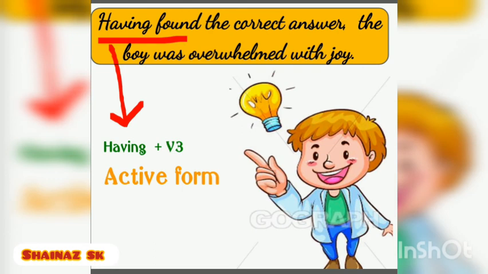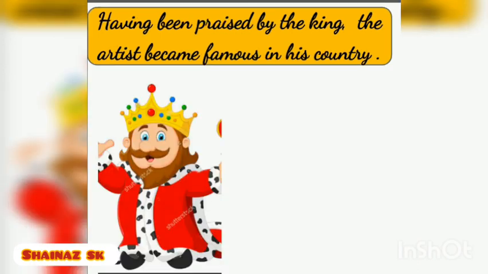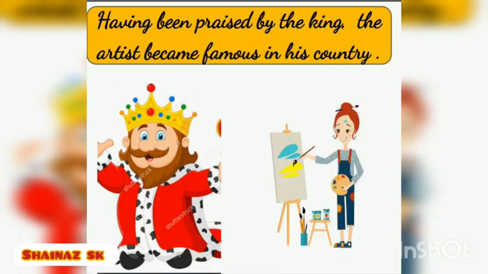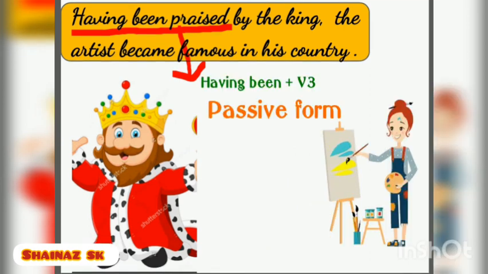So in this way we use perfect participle in the active form. Let us take one more example. Having been praised by the king, the artist became famous in his country. Here also see, having been praised by the king, it is showing the completed action before the starting of the second action, that is, the artist became famous in his country. See here, having been praised, it is in the form of having been plus V3. So it is in the passive form. So in this way we use perfect participle in the passive form.